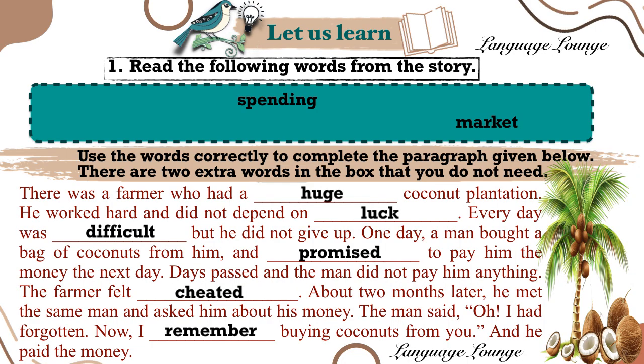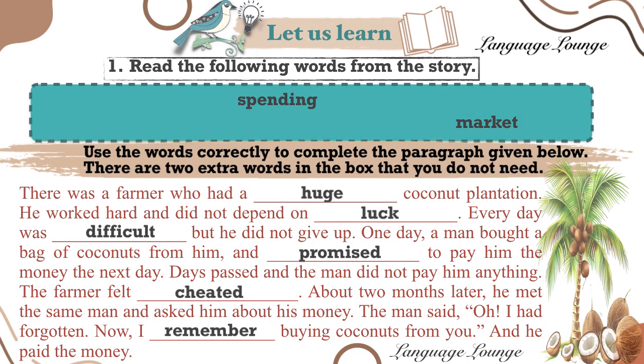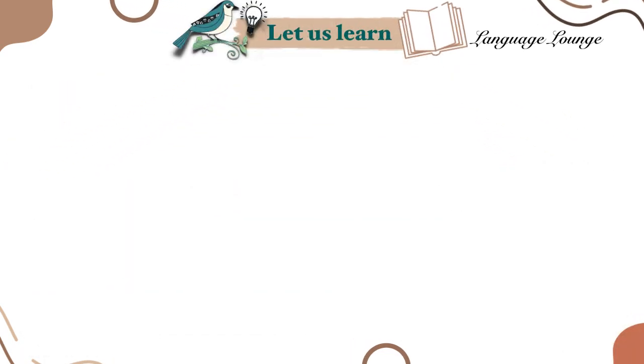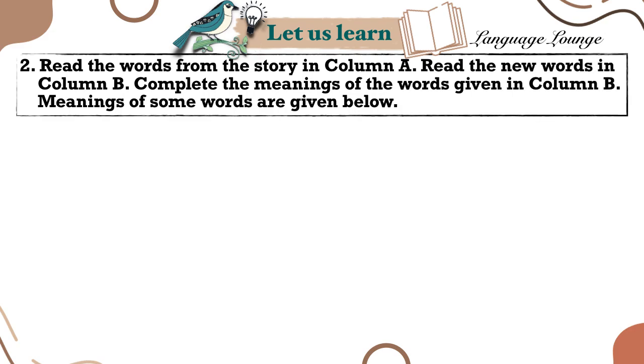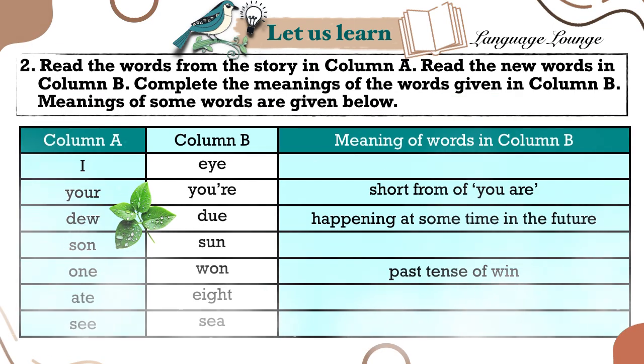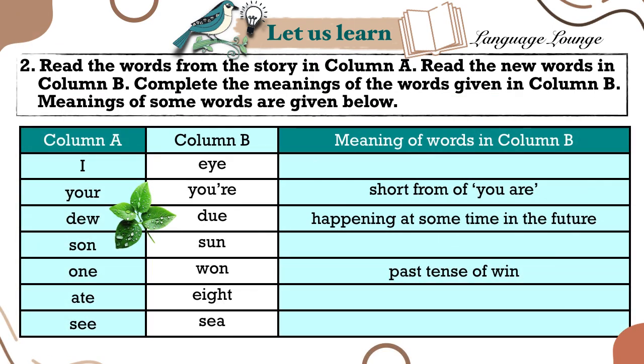Next, we are going to explore a fun and important part of English vocabulary. Words that sound the same but have different meanings and spellings. Let's look at some examples from the story and new words that sound alike but mean very different things. These pairs can sometimes confuse us, but learning them helps us become stronger readers and writers.